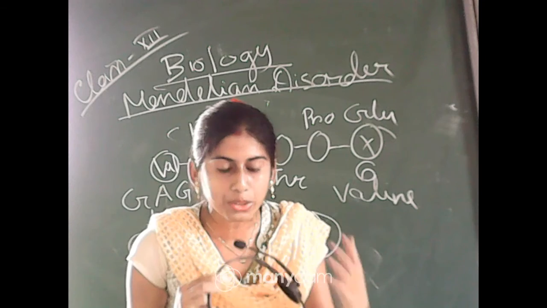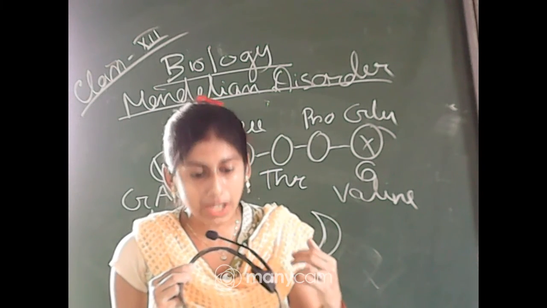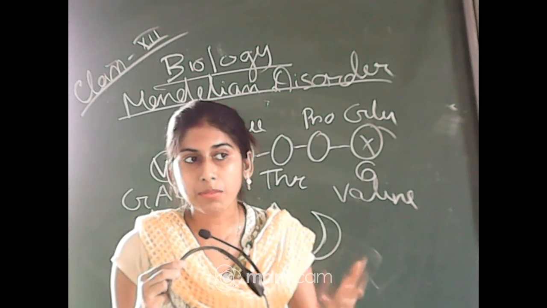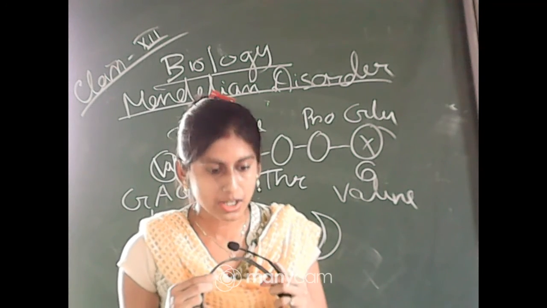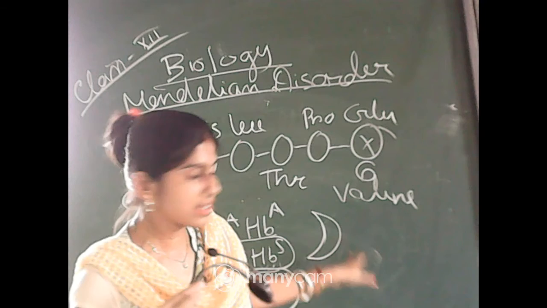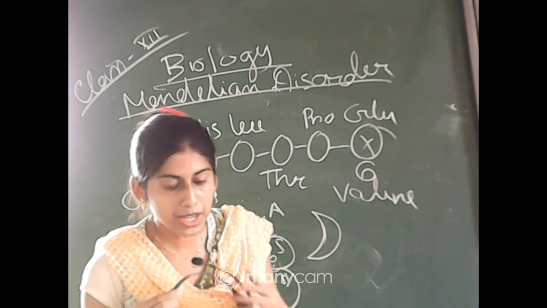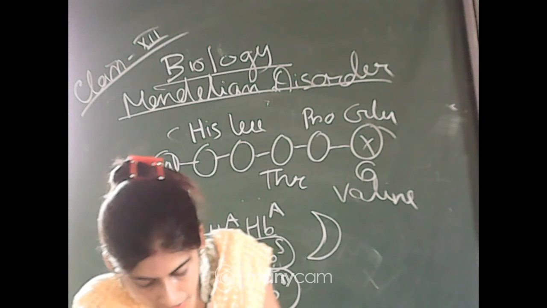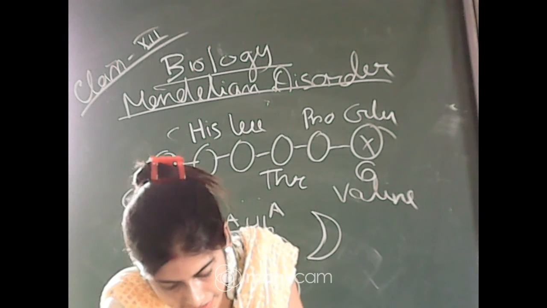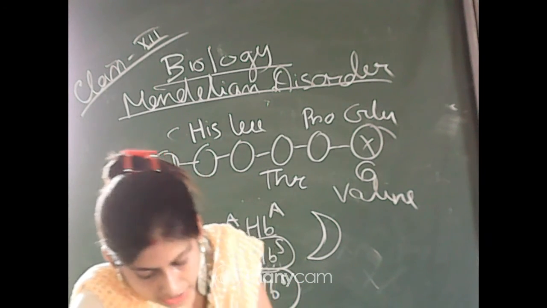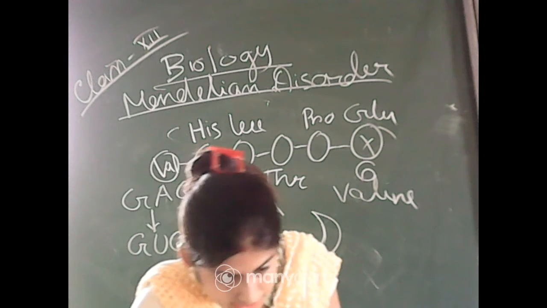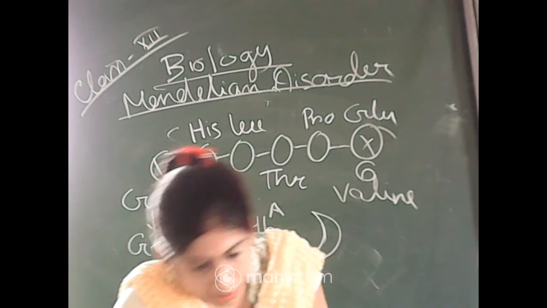As you know, the biconcave shape of the erythrocytes helps them carry the maximum amount of oxygen. If it does not have its proper shape, then it will not be able to carry the proper amount of oxygen. So this sickle cell crisis may occur, and such erythrocytes are destroyed more rapidly than normal blood cells, which may lead to anemia.